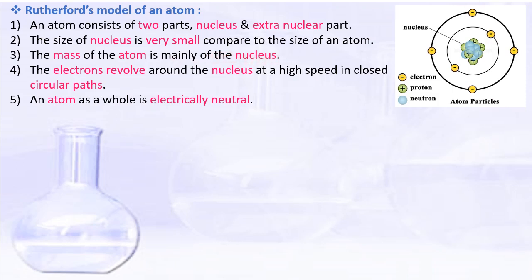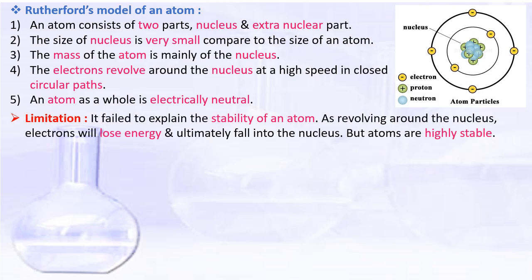That means the total mass is concentrated in the nucleus. Electrons revolve around the nucleus at a very high speed in a circular path. An atom as a whole is electrically neutral, as it has the same number of electrons and the same number of protons.